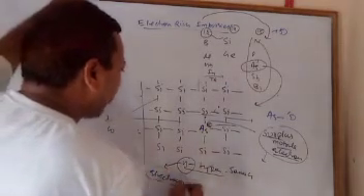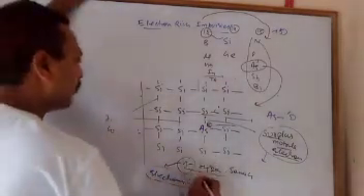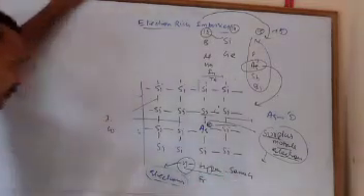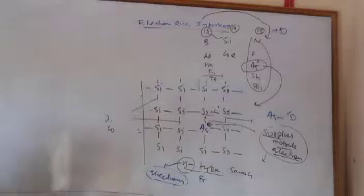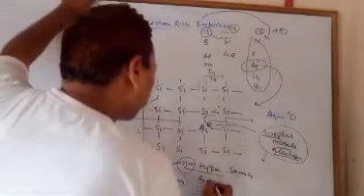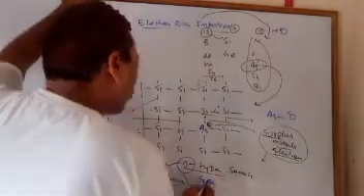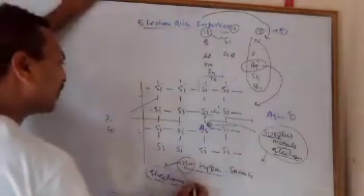In an n-type semiconductor, this free electron is responsible for conduction. So this is the main point, right? This free electron is responsible for semiconducting behavior.